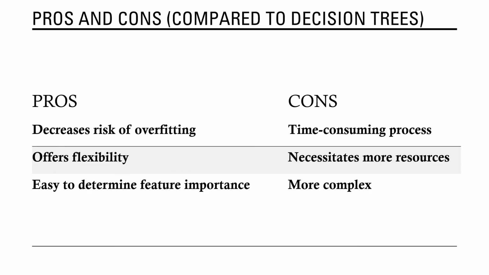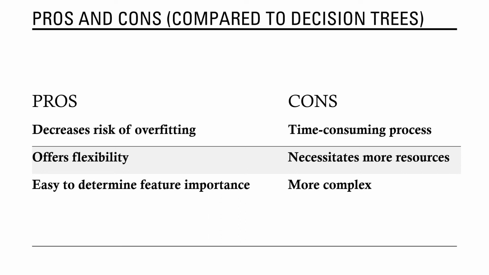Here are some of the pros and cons of random forest compared to decision trees. Decision trees run the risk of overfitting as they tend to tightly fit all the samples within training data. However, when there is a robust number of decision trees in the random forest, the classifier won't overfit the model since the averaging of uncorrelated trees lowers the overall variance and prediction error. So basically, random forest helps in reducing the risk of overfitting.